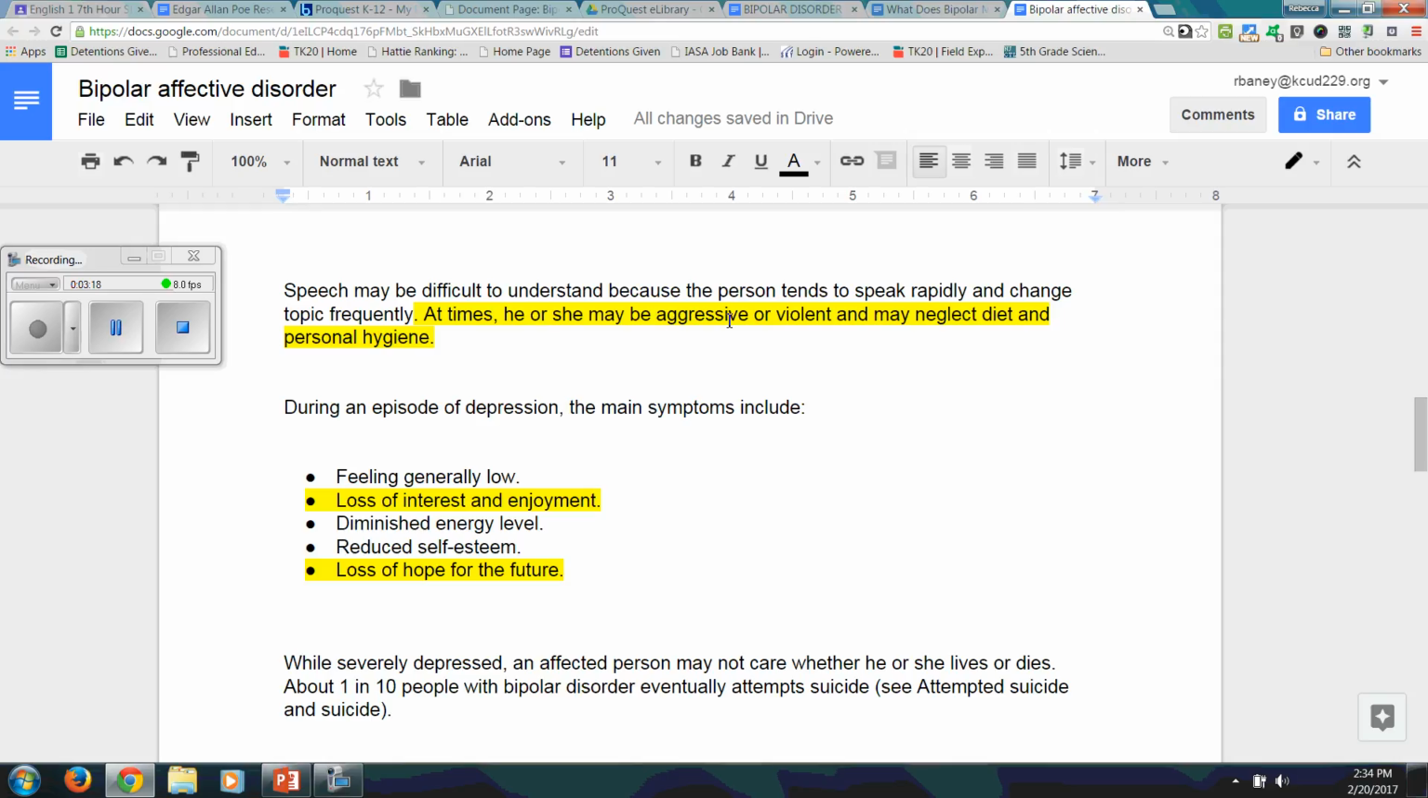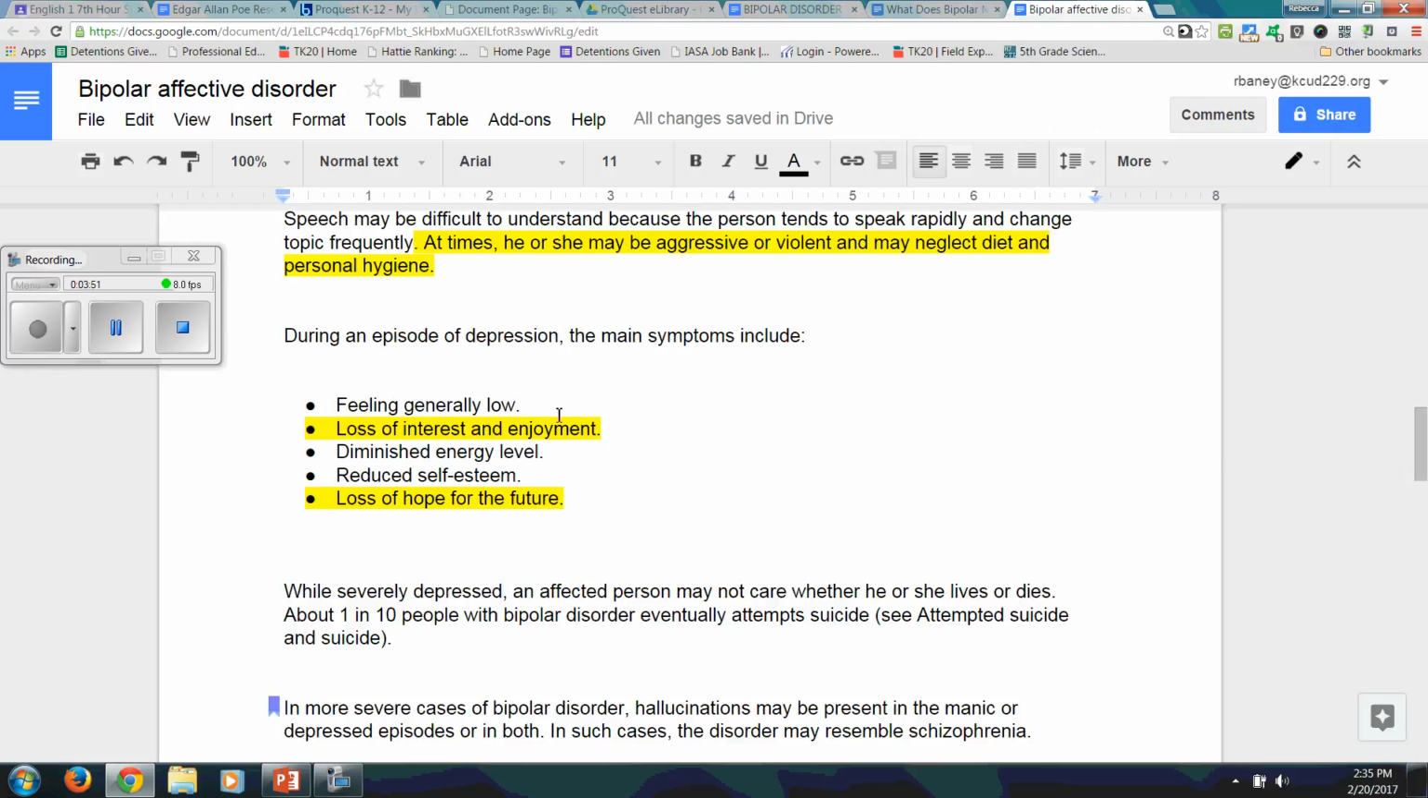At times he or she may be aggressive or violent and may neglect diet and personal hygiene. I seem to remember the video saying that he was seen in public, again, drunk, which made him appear disheveled, sort of not with it. I think he also might have been aggressive toward other people. There were certainly aggressive, kind of violent tendencies in his story. If you remember The Cask of Amontillado, some of that aggressiveness came out in the story. So you could include that.